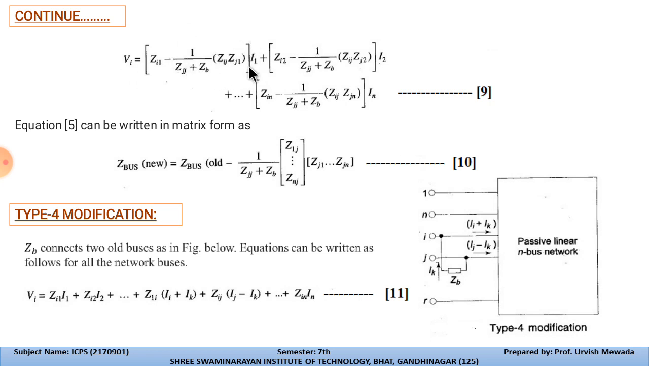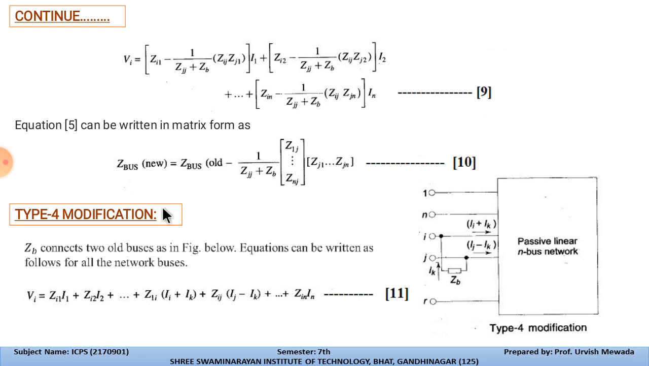So this is for the branch 1. This is the bus 1, this is the current 1 for the bus 1. Similarly we can write for the nth number of bus, so zi1 will become zin, because we are considering from the bus number 1 to the nth number of bus, minus 1 upon zjj plus zb, and this will become zij into zjn into In. So this is the equation number 1 that we can form with the help of type 3 modification.